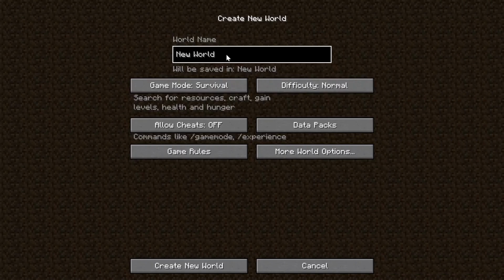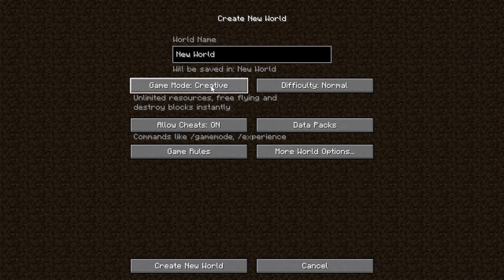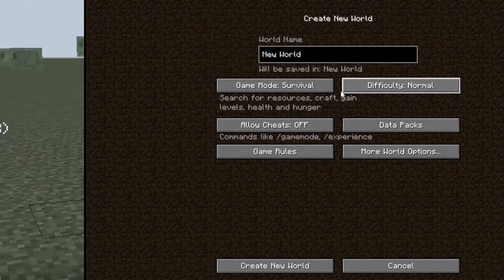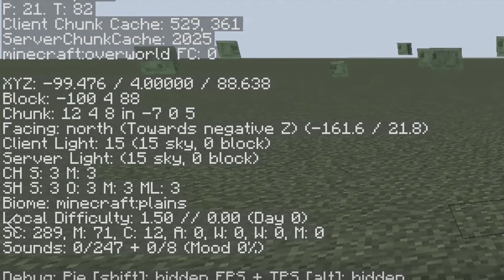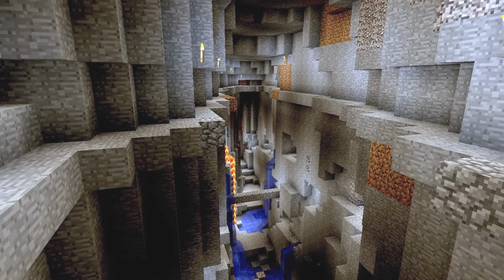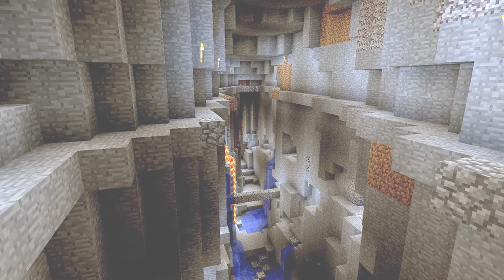There are some basic criteria that need to be met before a mob can spawn. Make sure the game difficulty is not on peaceful. Mobs only spawn in light level 7 or less. Most mobs can spawn on the surface or underground. However, there are some biome-specific mobs that spawn in certain areas, such as slimes that spawn in the swamps or slime chunks. There are some other quirky mob spawns too.